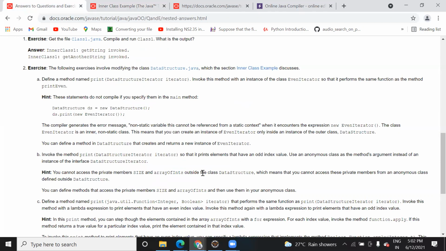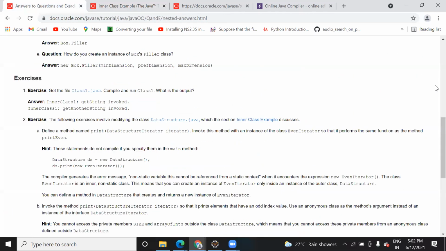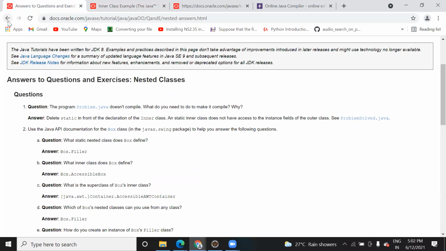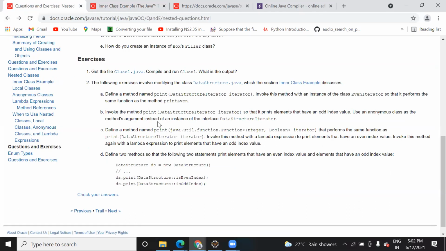So this question, will you be able to do it? See, don't go for the swing one. Just have a look at these 3 or 4 questions. Even if you don't understand, don't run it. Just see this code so you will understand what they are actually using in the code. Nobody uses such complexity in a program. Just to add a value, why would we make such complex code? But if you run this, then you will get an idea of what the statement is actually doing, what operation. So you can go through this.